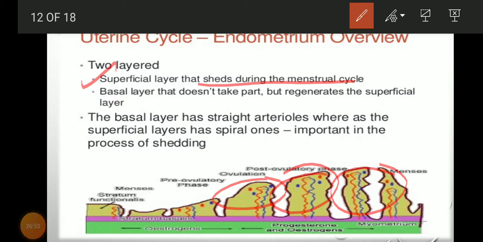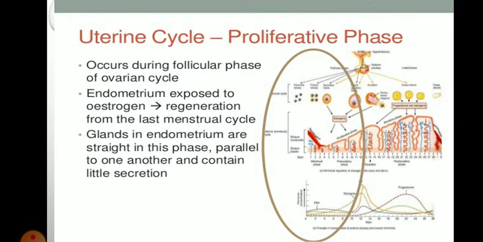The basal layer has straight arterioles, whereas the superficial layer has spiral ones, and that is important in shedding of the wall.